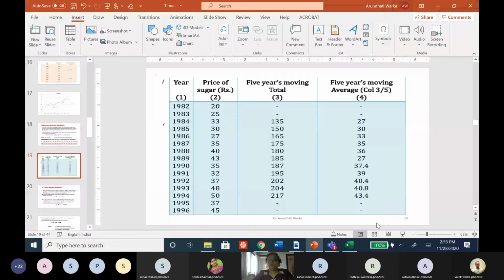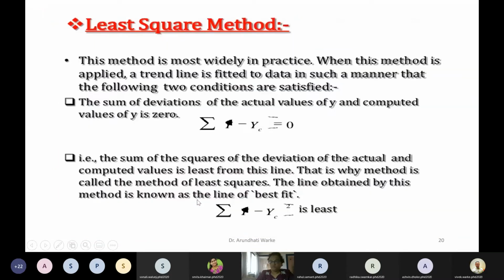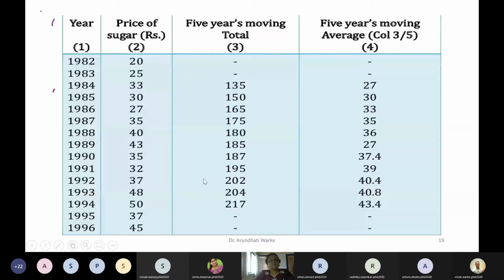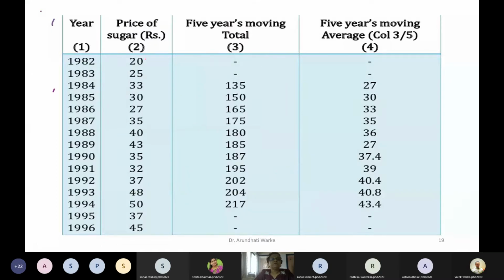Okay, I will explain with the help of the pointer itself. Now when it is a 5 years moving average, how do we consider? 5 years means we consider these first 5 years, and in case of 3 years, we consider the first 3 years.